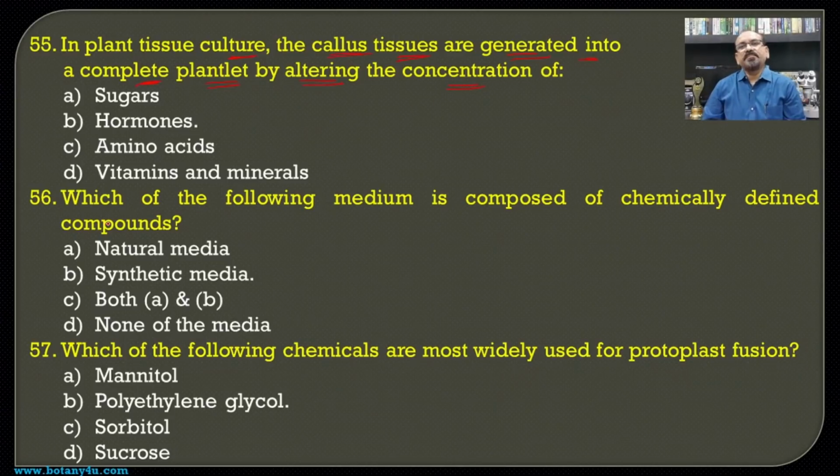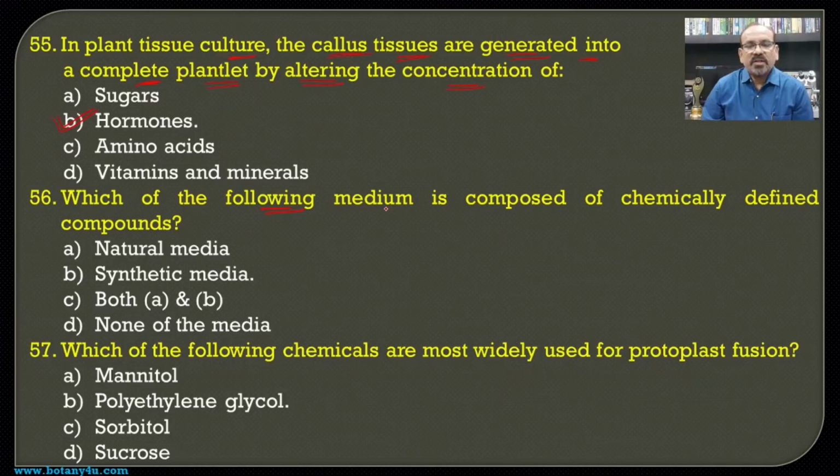Then in plant tissue culture, the callus tissues are generated into a complete plantlet by altering the concentration of. So whenever we are talking about the conversion of the callus into different parts or organs, or the differentiation, then we have seen earlier that there is a need to change the concentration of the hormones, and hence hormones become the answer for this question.